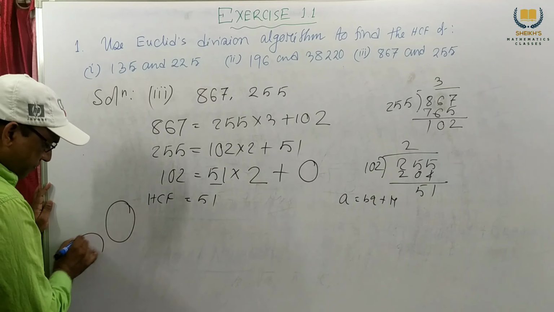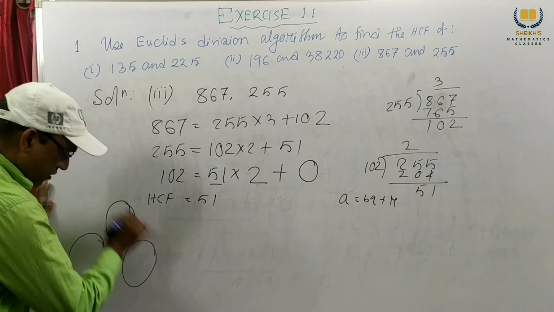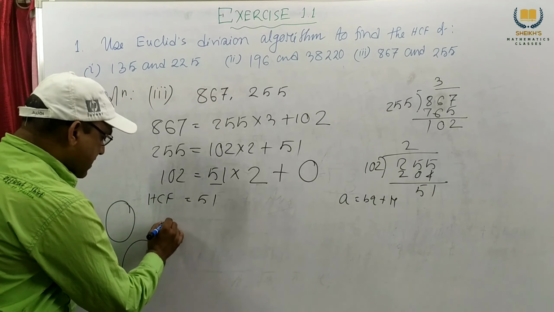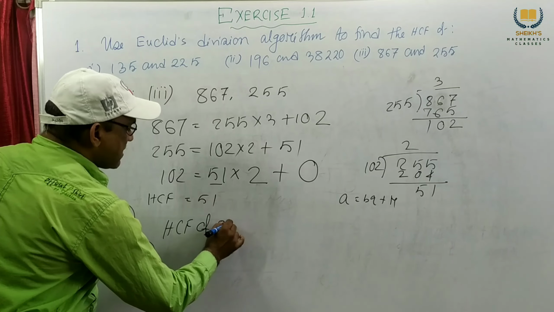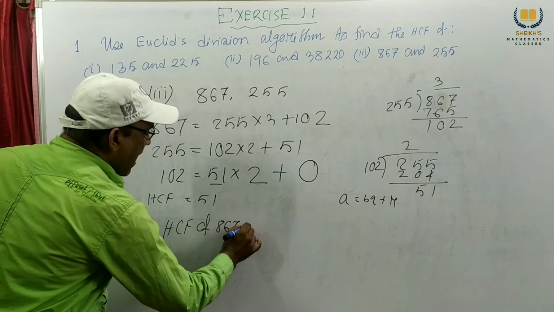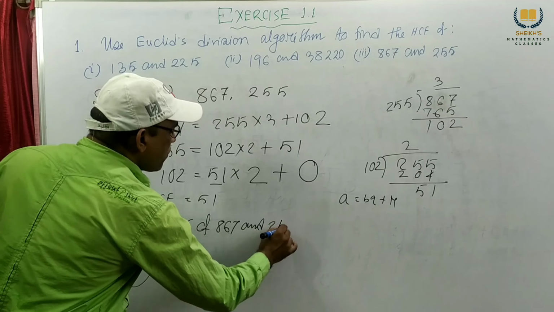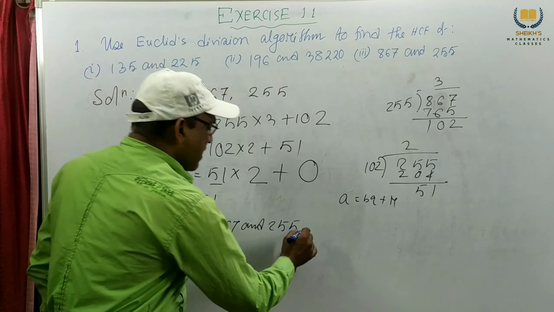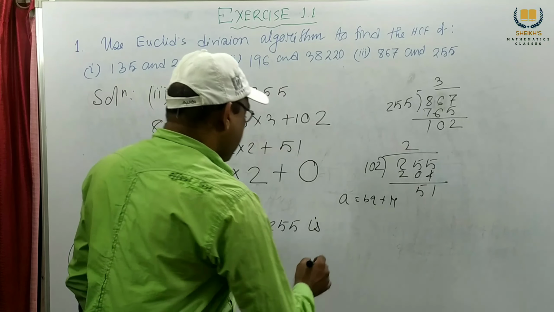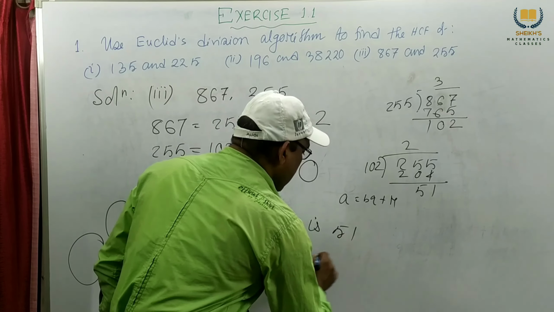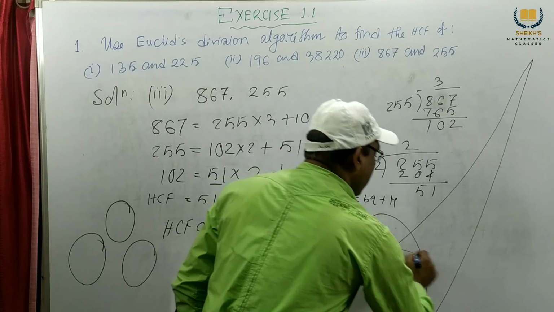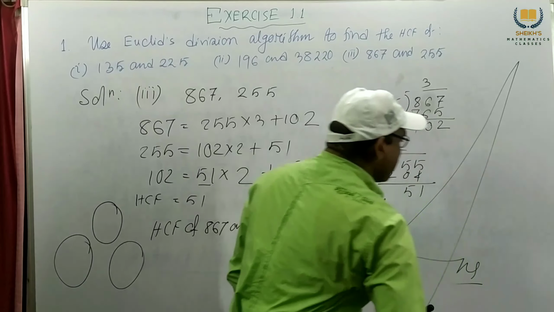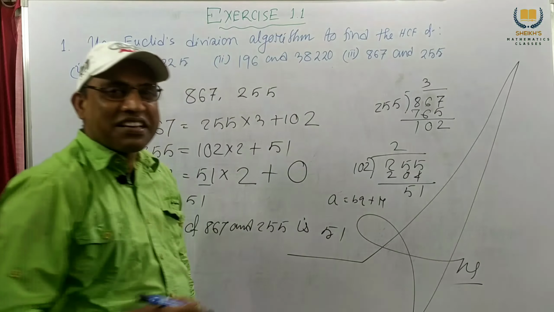Therefore, the HCF of 867 and 255 is 51, and this is our final answer.